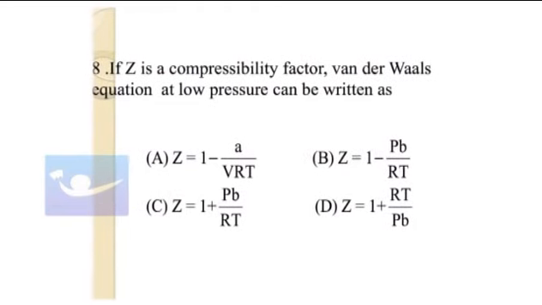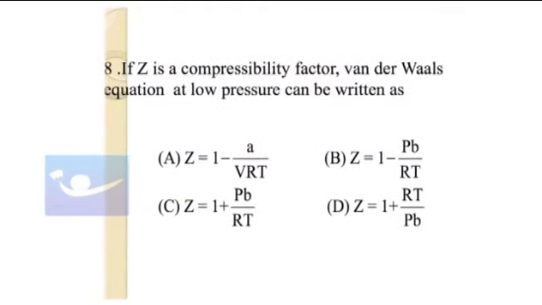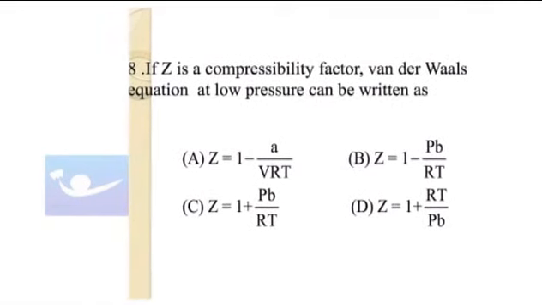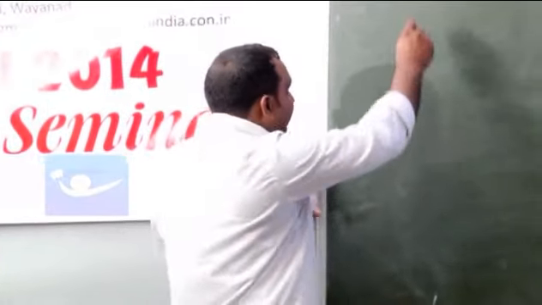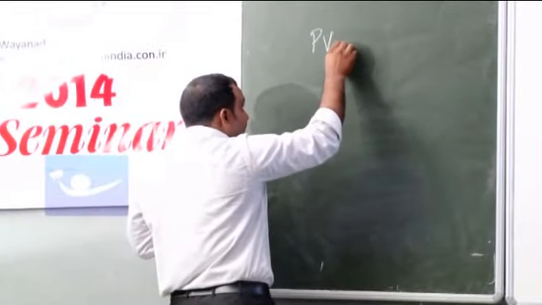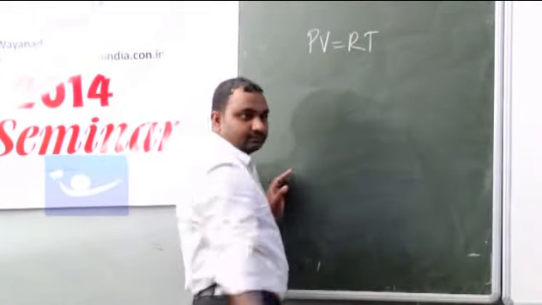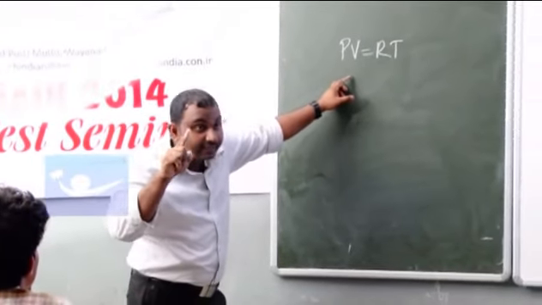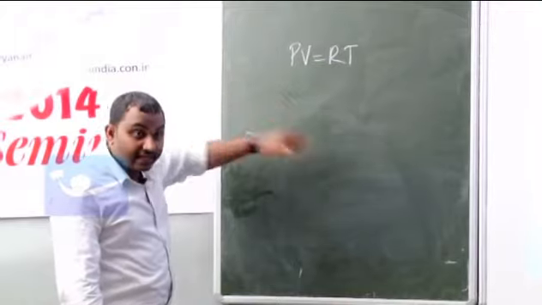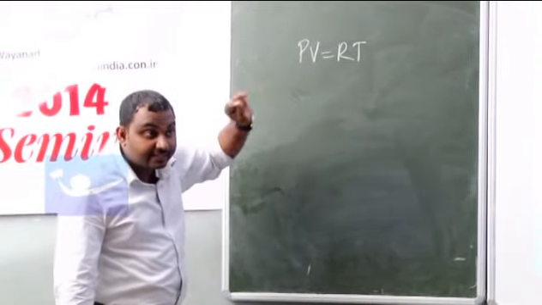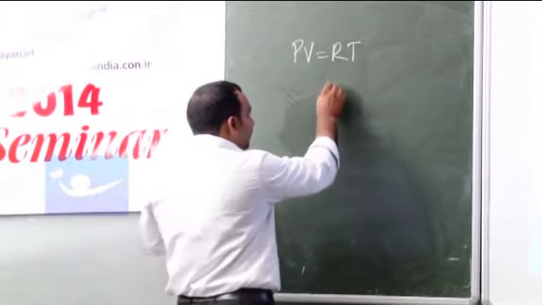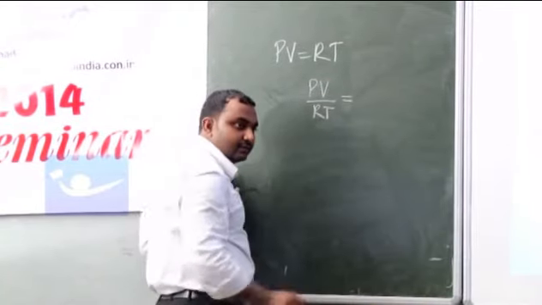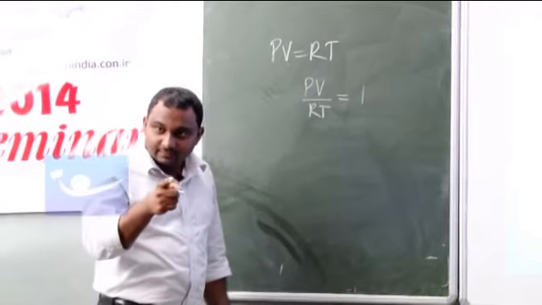Whether the gas is ideal or not. Another parameter we use for the ideal condition of a gas is the compressibility factor. It is generated like this. We know that PV is equal to RT, right? This is what we call the ideal gas equation. If any gas follows this equation, we call it an ideal gas. So PV by RT is supposed to be 1, provided it is an ideal gas.